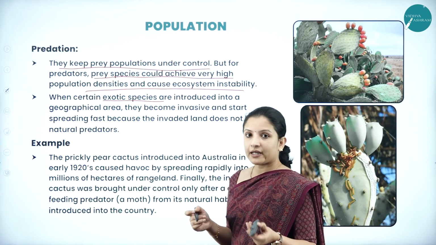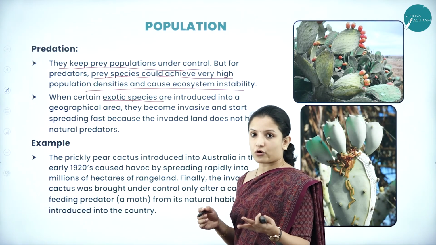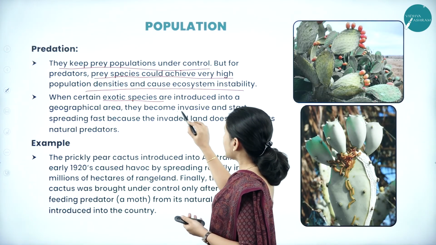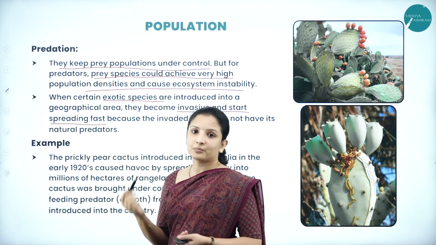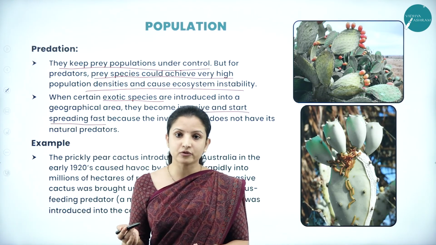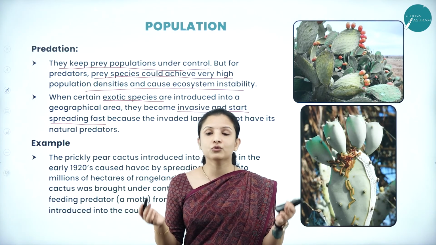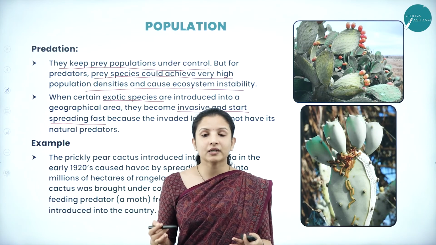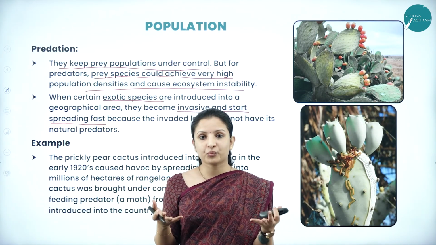That is what is meant by exotic species. So when certain exotic species are introduced into a geographical area, they become invasive and start spreading quite fast. The best example that I can give you, a very easy example to understand, is Parthenium. Parthenium did not belong to India. It was nowhere found in India, but it came from somewhere else and it predominantly occupied India.